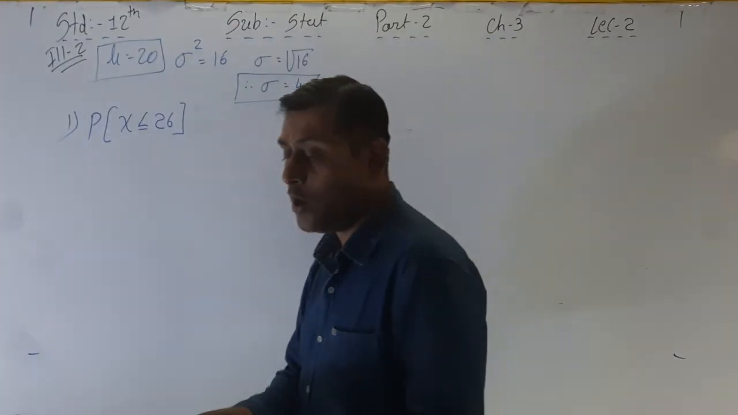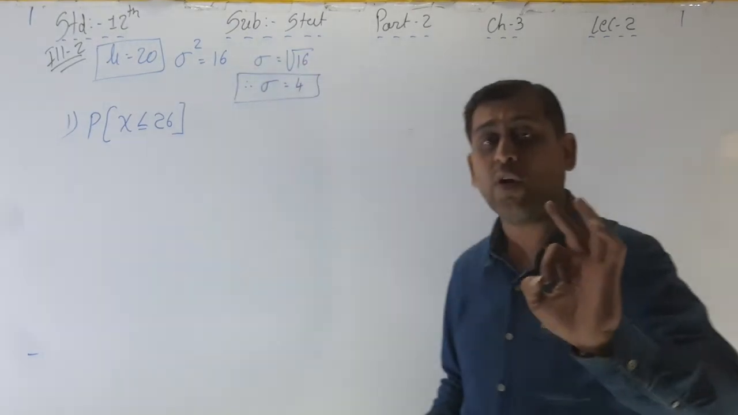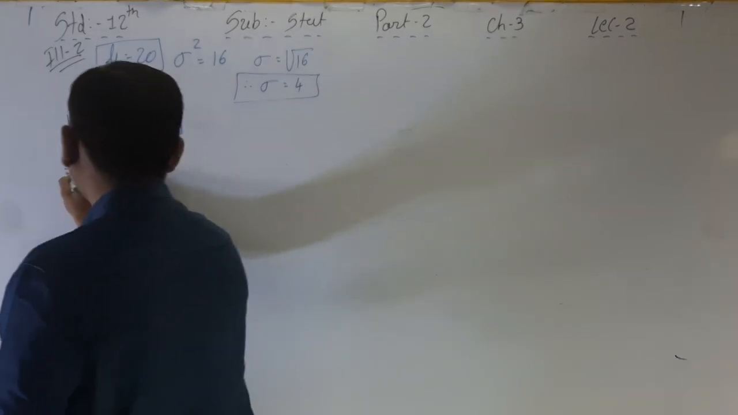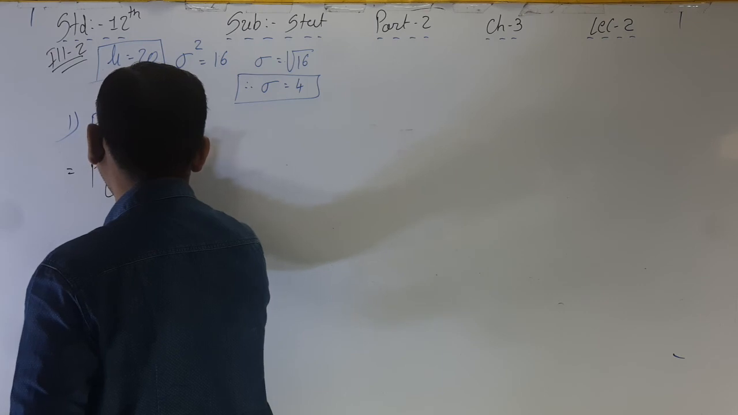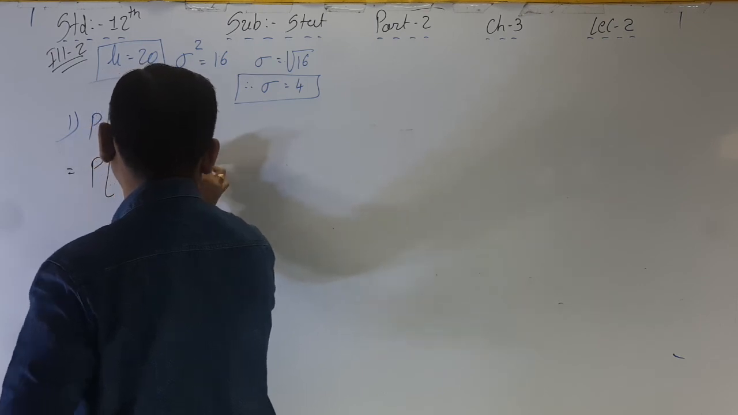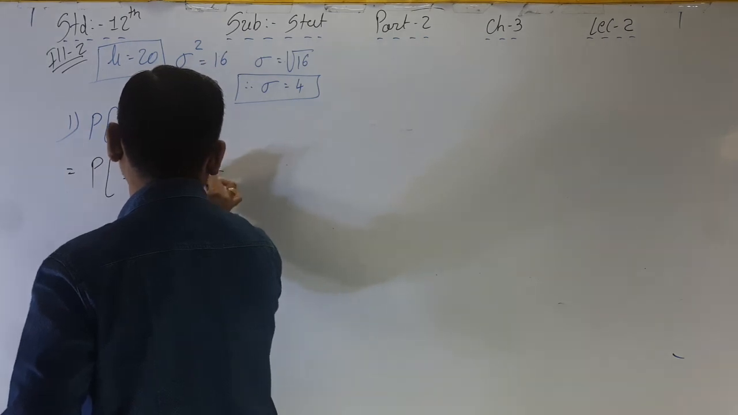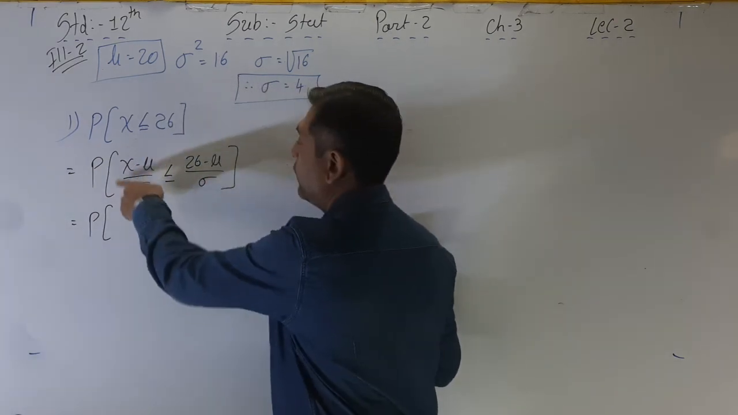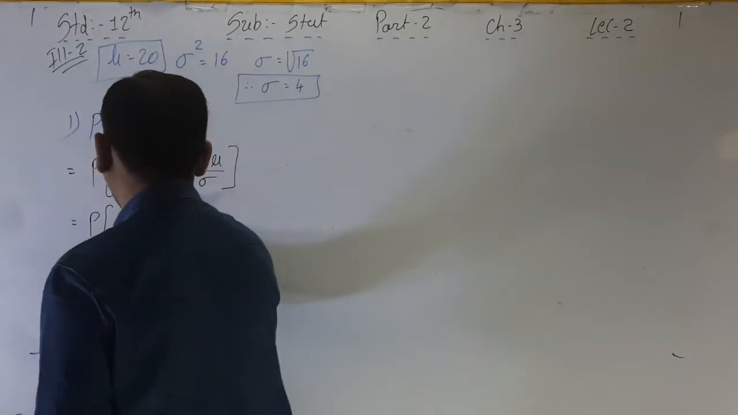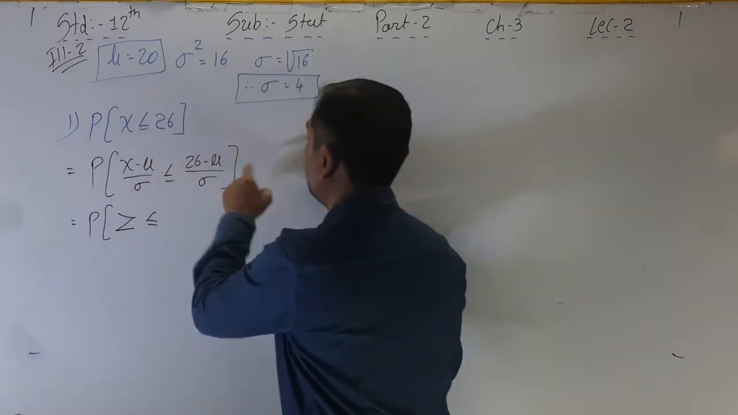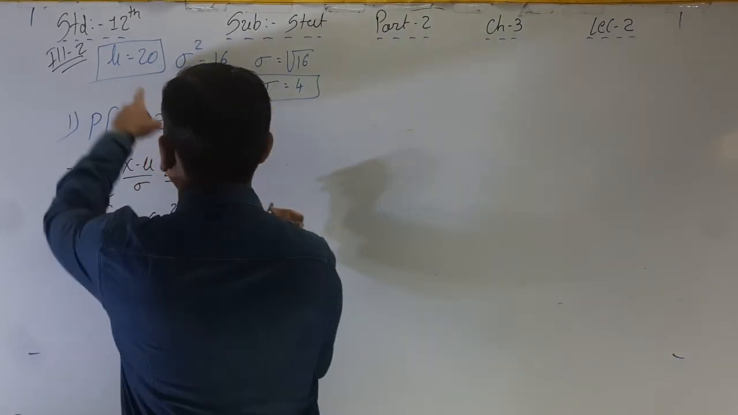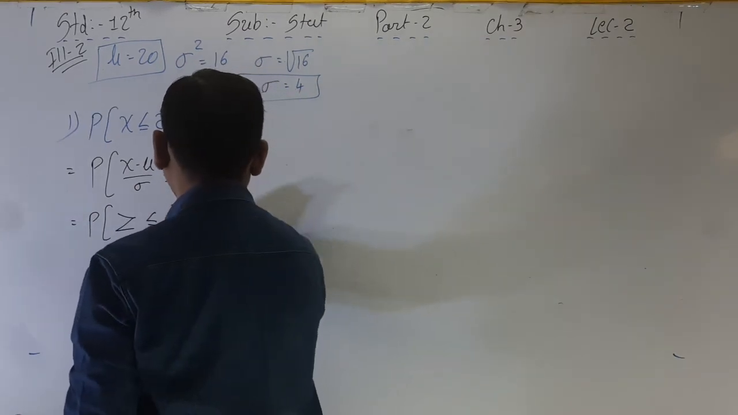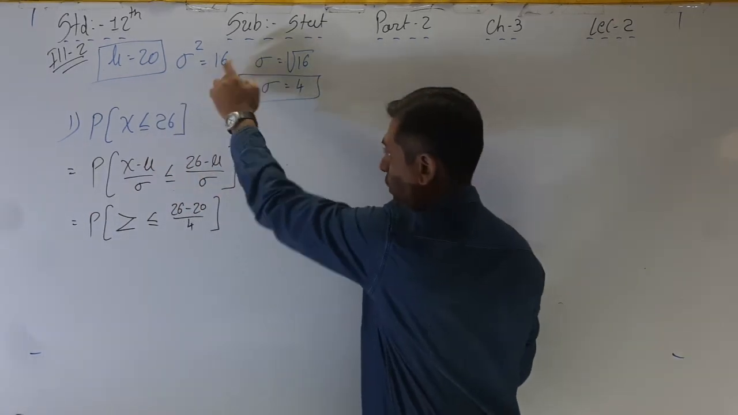So here now the value is given in the normal variable. First of all we have to convert that normal variable into standard normal variable. So P of (x minus mu) upon sigma less than or equal to (26 minus mu) upon sigma. What is the value of mu and sigma? This is the formula for z, that's why we have to write z less than or equal to 26 minus, what is the value of mu? 20. What is the value of sigma? 4, not 16. Please be careful, we have to write 4, not 16.